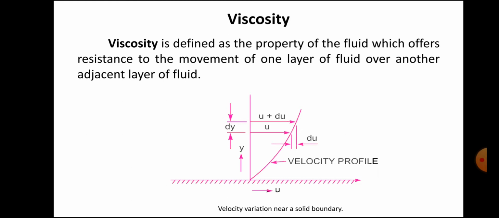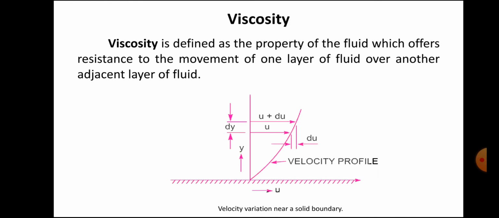Air has a very low density, so we can easily move through the air. But if we consider water, water has a higher viscosity, so movement is more difficult in water, which has 50 times higher viscosity.